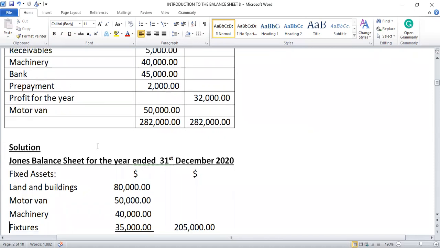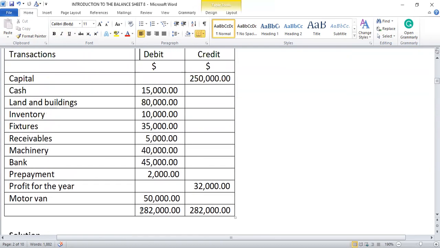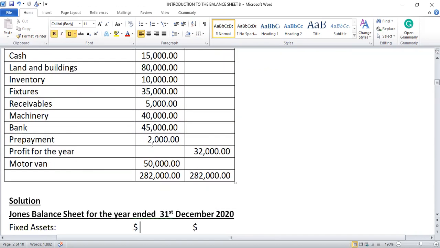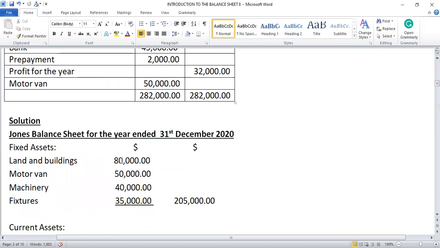Then we have fixtures, 35,000. Okay. So we total all up, you add up all, and the total fixed assets is $205,000.